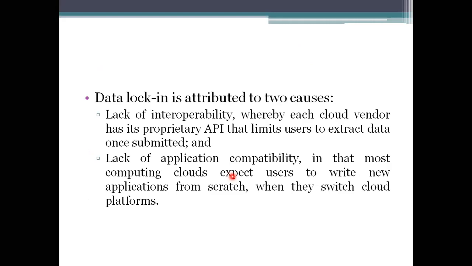This causes a lack of interoperability, because we don't have access to our data, so we possibly cannot access our applications either, and application compatibility suffers. We have the data of our environment and it is not accepted for processing on another environment, so application compatibility is not maintained. For that, the solution we need to maintain here is to provide standardized cloud APIs.